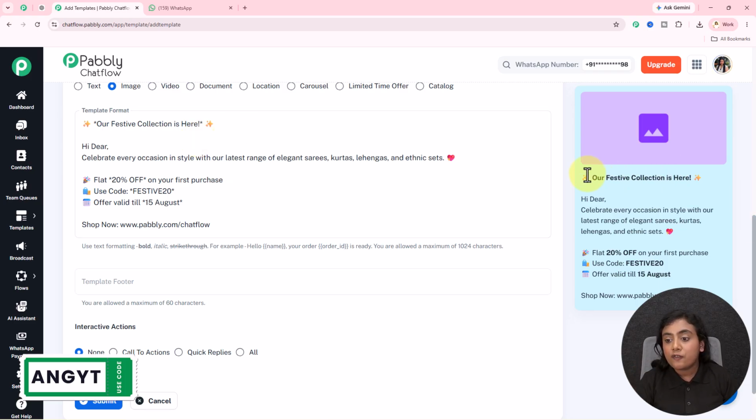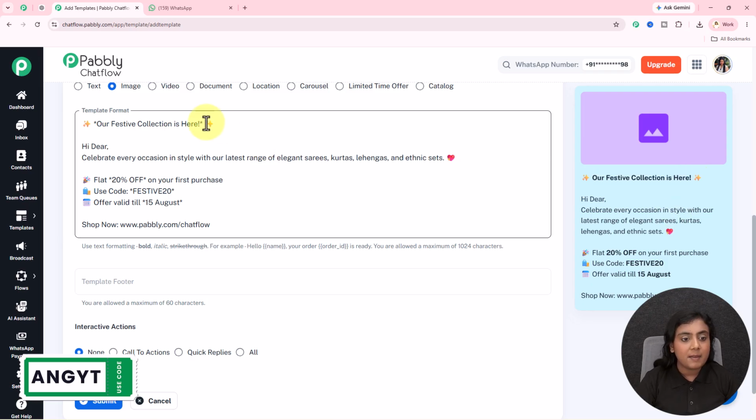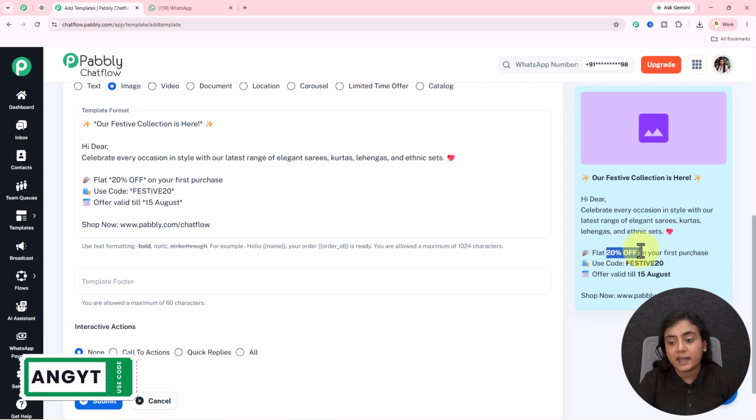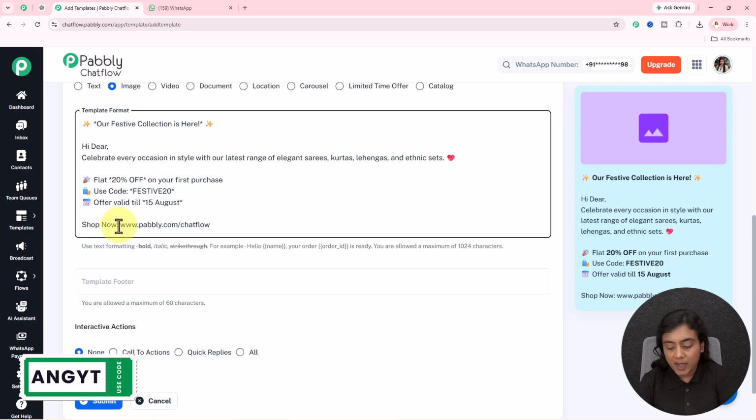That it's a festive collection is here. I've highlighted it by bolding the text, by adding stars in front and at the end of the sentence. With that, I have highlighted the main point of the message, that there is a flat 20% off on your first purchase. You have to use this code, and the offer is valid till 14th of August. And if I want to highlight this website over here, I'm going to highlight the shop now, and this is my website.